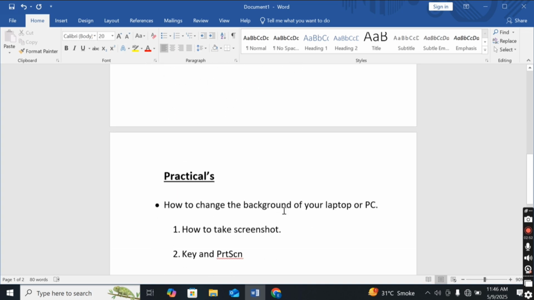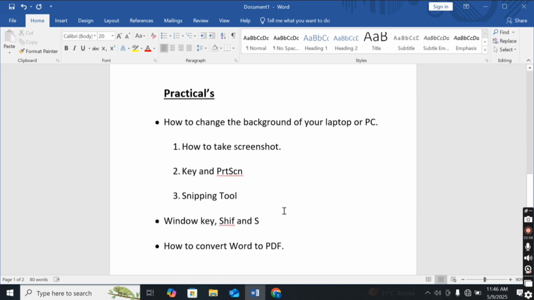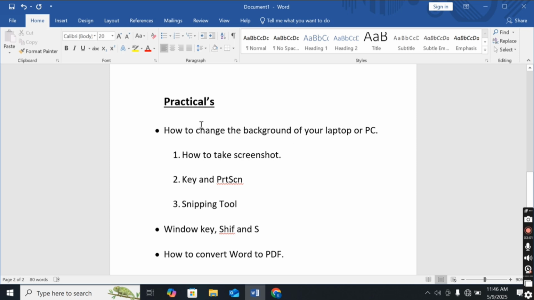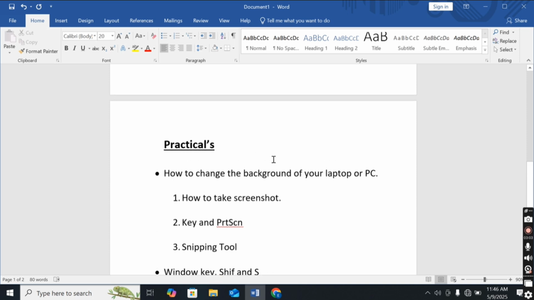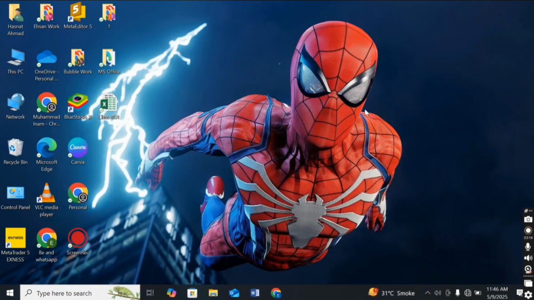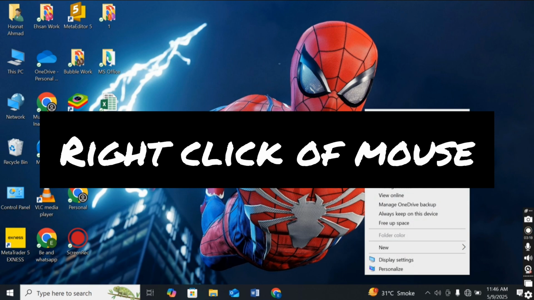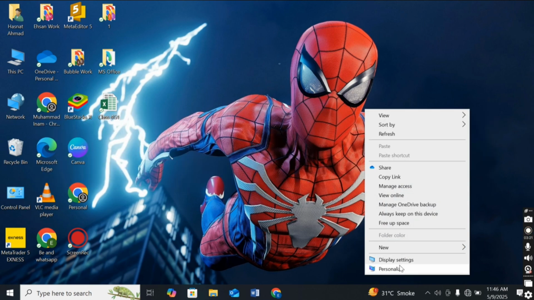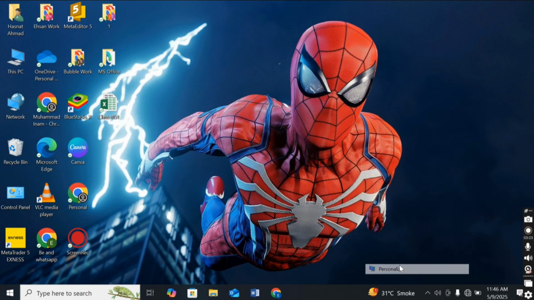Now we will start today's lesson, and we will do some practicals in this lesson. The first practical is how to change the background of your laptop or PC. First we will go to the desktop screen, and here we will right click on it and go to the last option, Personalize, and click on it.